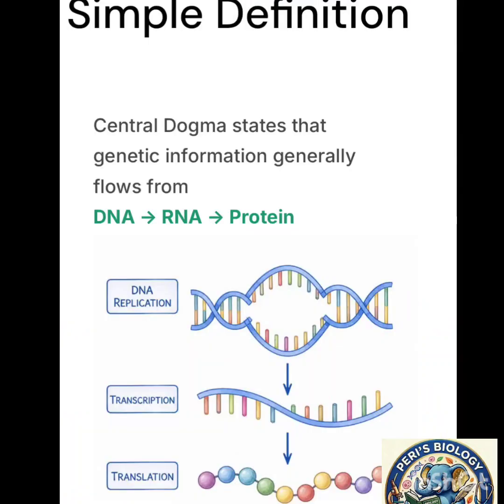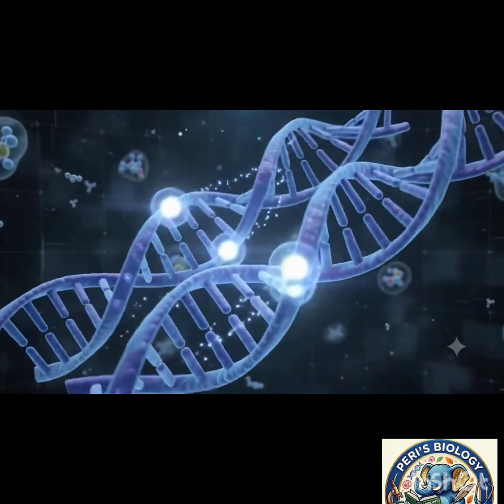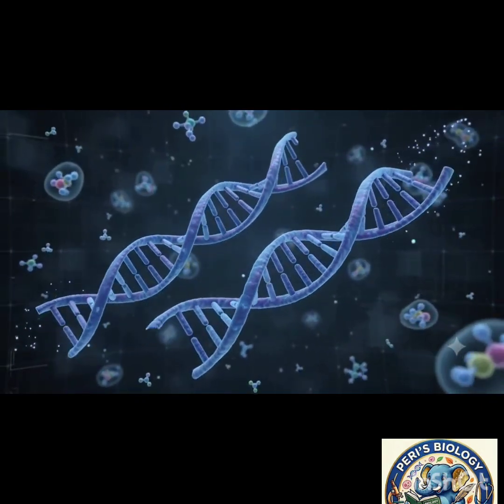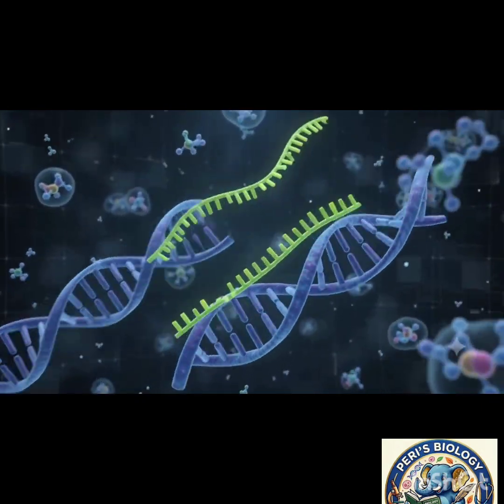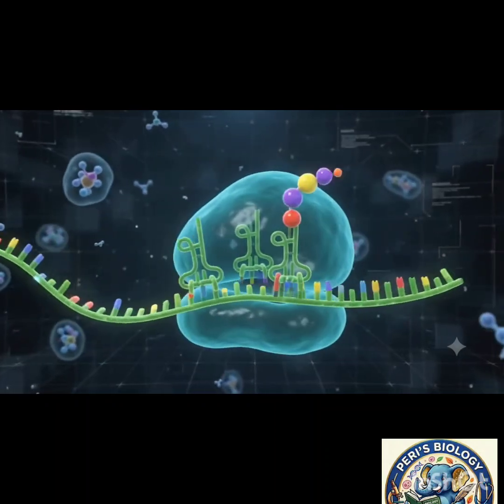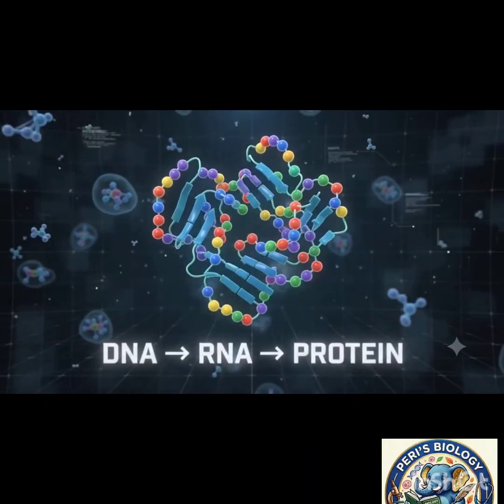The basic flow of genetic information is known as the central dogma of molecular biology. The central dogma of biology: DNA replicates its genetic code. Then, transcription creates mRNA. Finally, ribosomes translate it into protein. This is the flow of life.